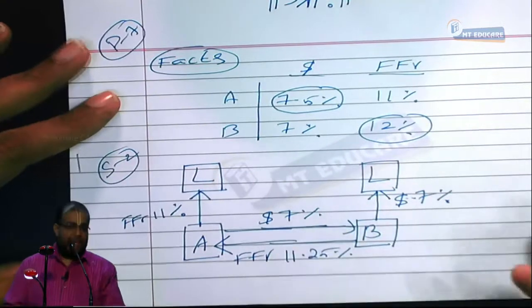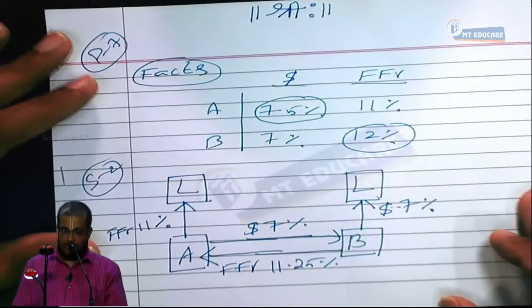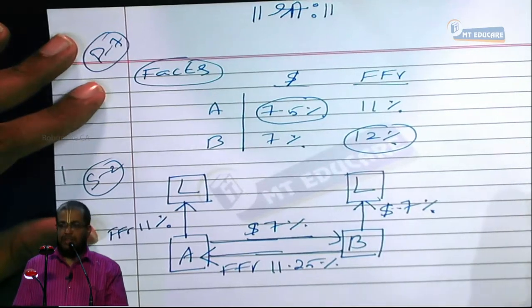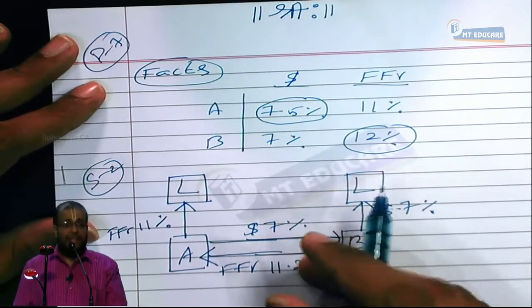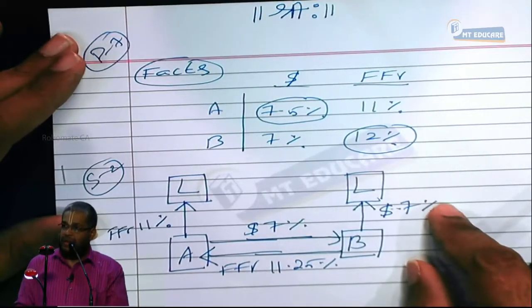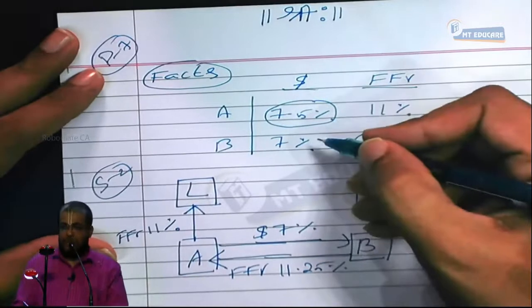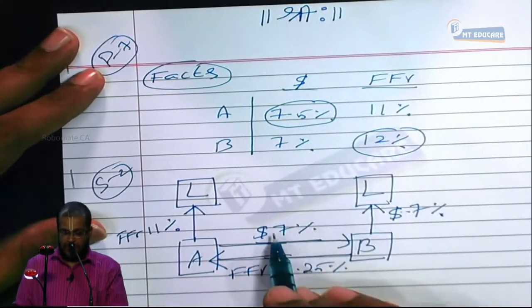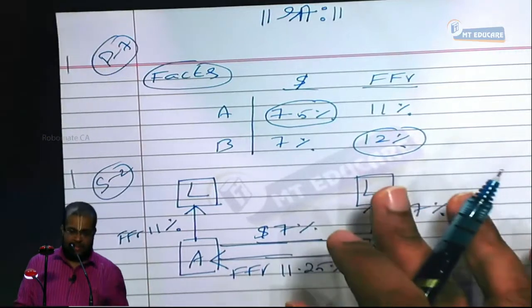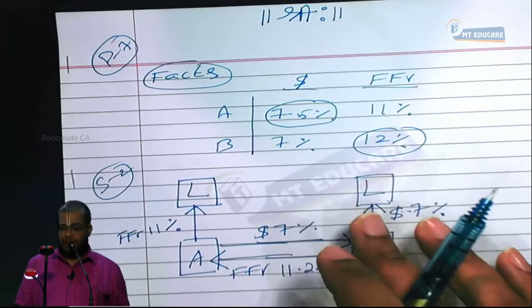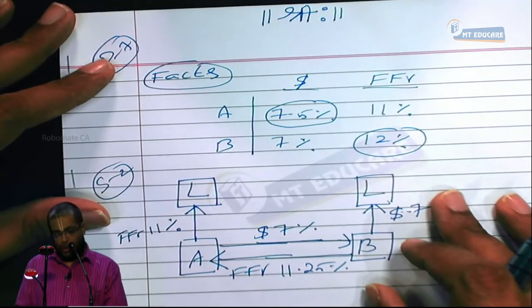Next, continue. It pays $7 interest. Had there been no swap, it would have paid how much? 7.5% interest, thereby saving how much percent? 0.5% interest.